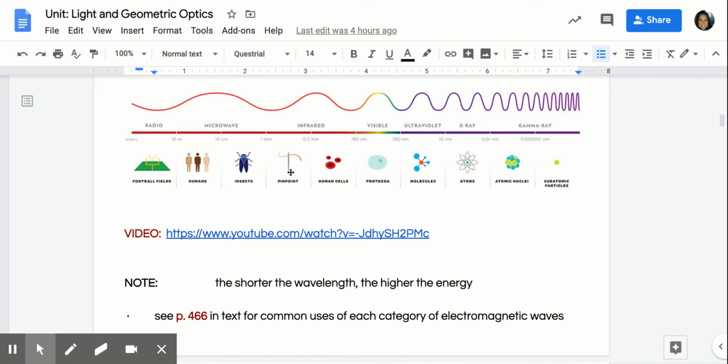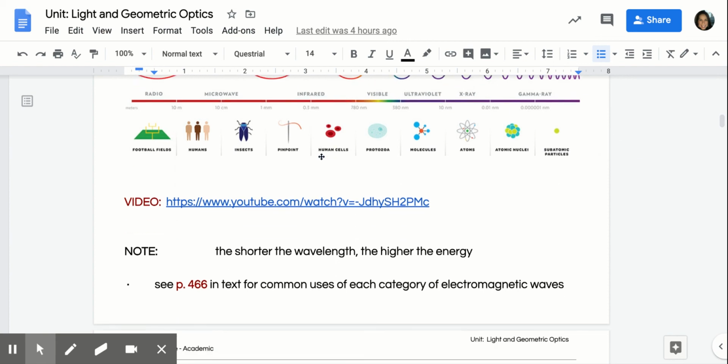Infrared is between the point of a pin and human cells. Our visible light, so the colors that we can see, that's like a protozoa, a single cell. Ultraviolet are like molecules. X-rays are like atoms. And then it goes into atomic nuclei and subatomic particles. This is how small they are in comparison. Okay.